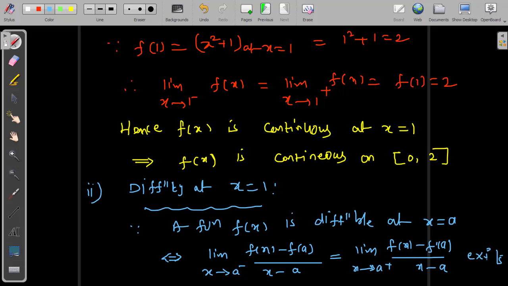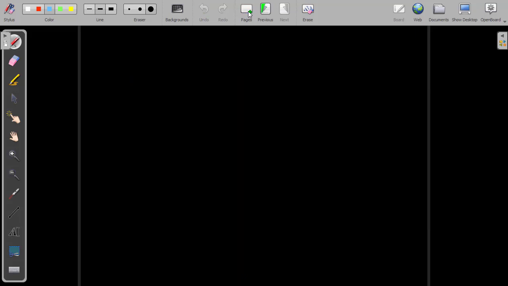Exist means the value should be finite. So if the left hand side derivative equals the right hand side derivative, we can say the function is differentiable at that particular point. Now we are checking differentiability at x equal to 1. So how do we find the left hand side derivative?